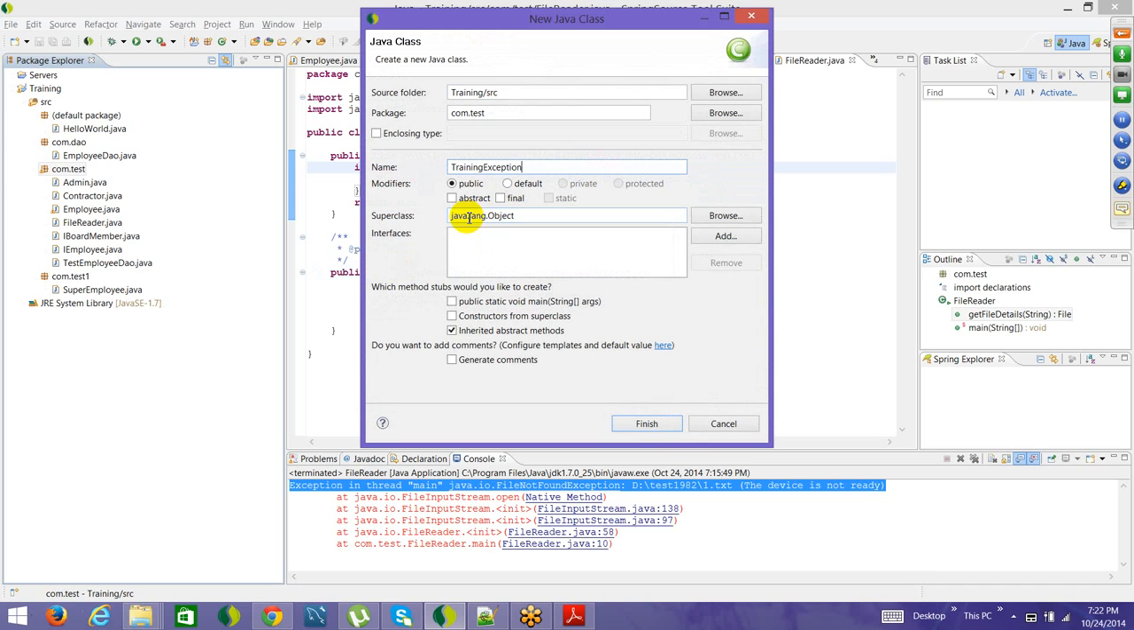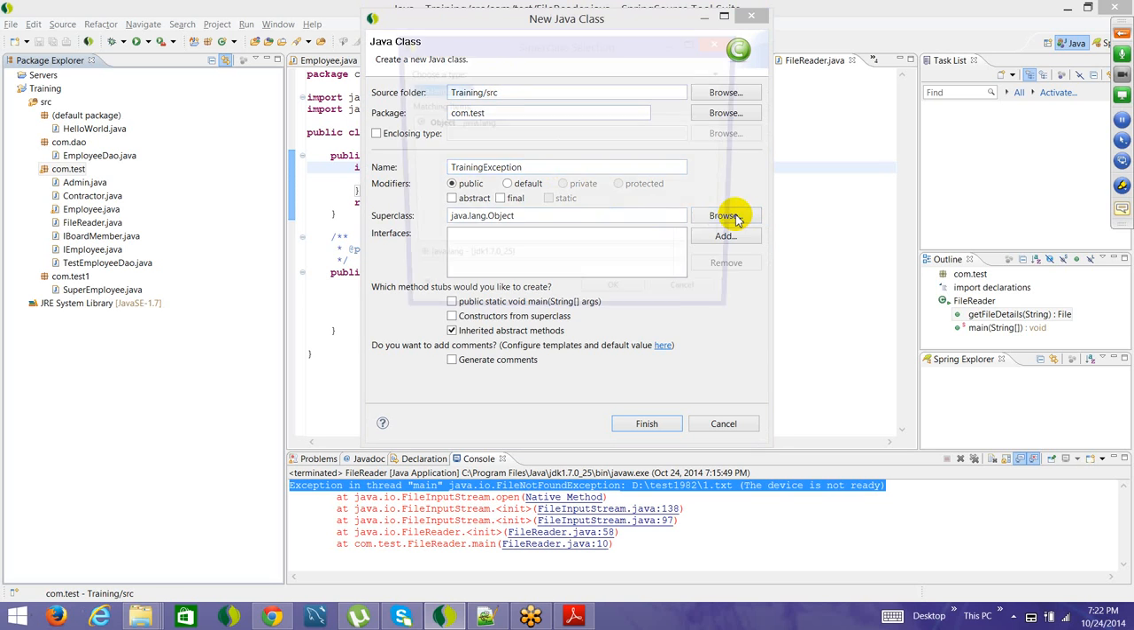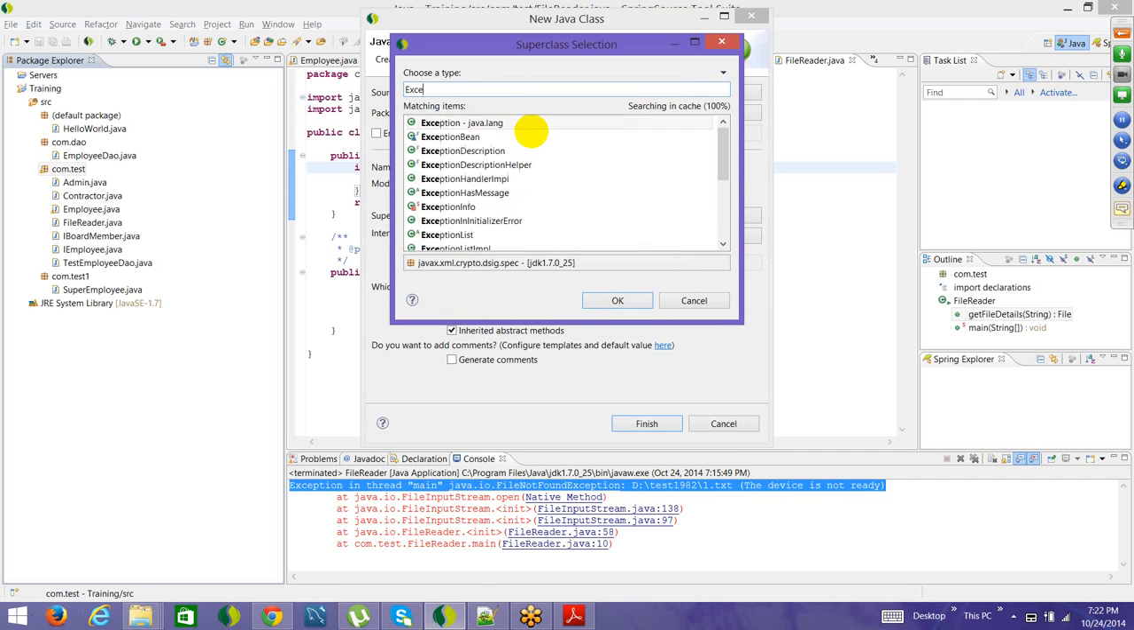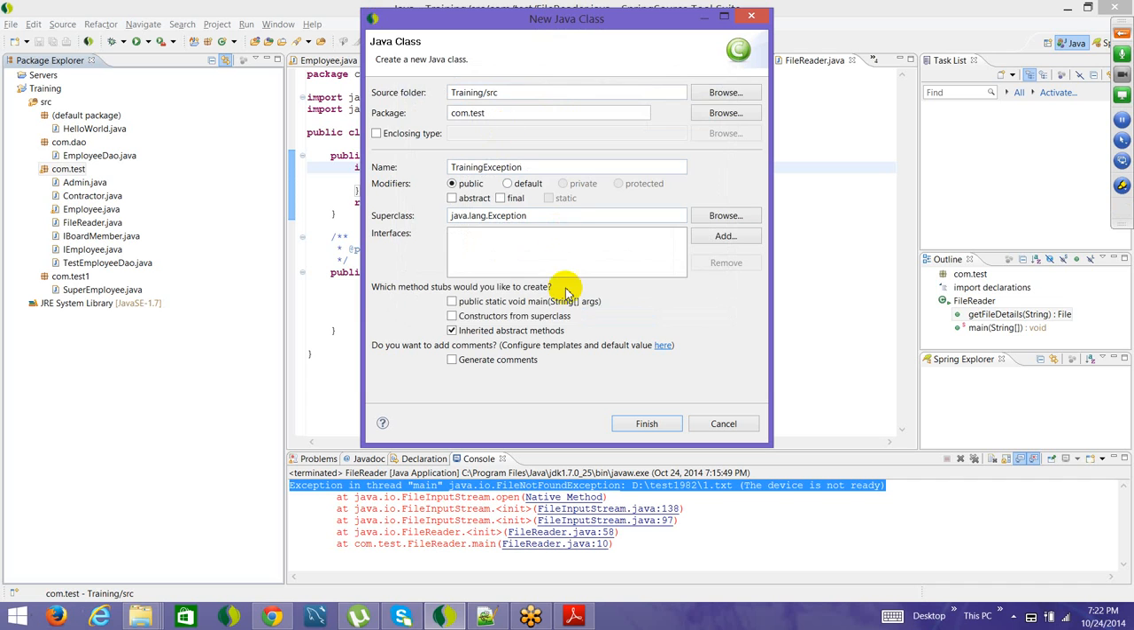Now if I create a TrainingException class, how does the program know that this is an exception class and not a normal class? How does Java know? It has to inherit the features of an exception. When I use the word inherit, it implicitly means some sort of inheritance. We need to extend some class, and that class is Exception, the base class java.lang.Exception. So select it and click on finish.